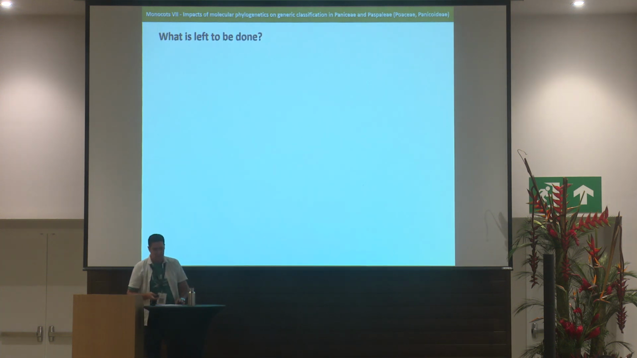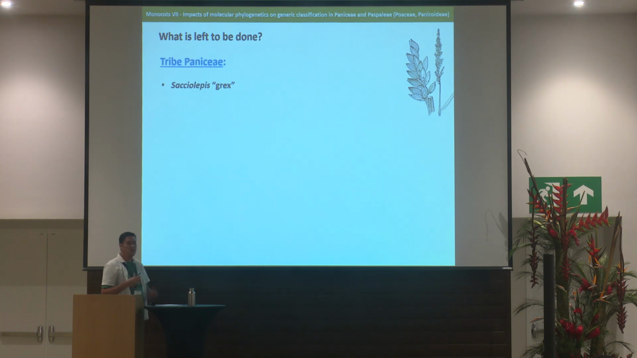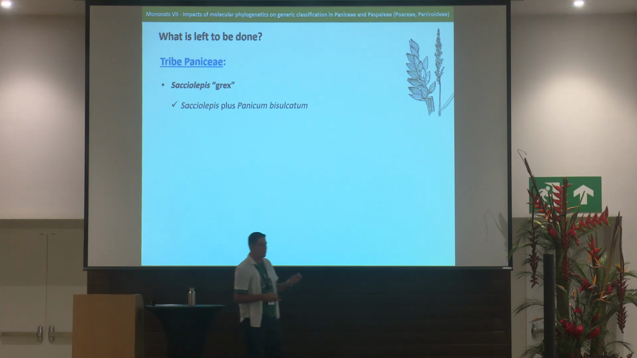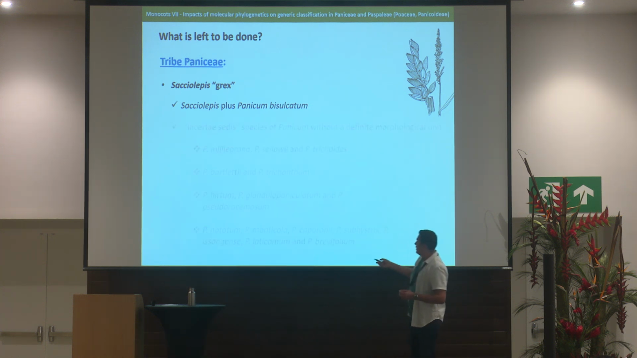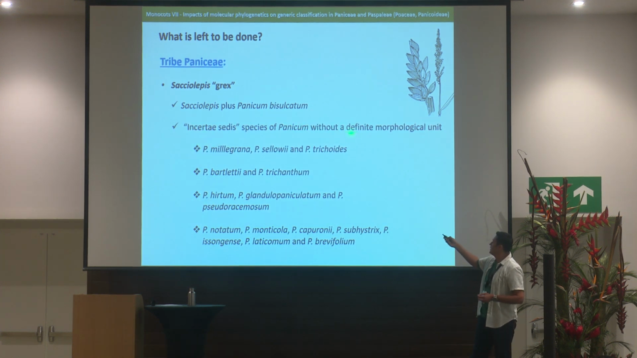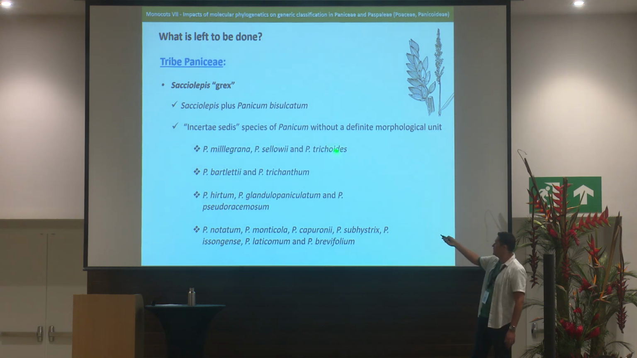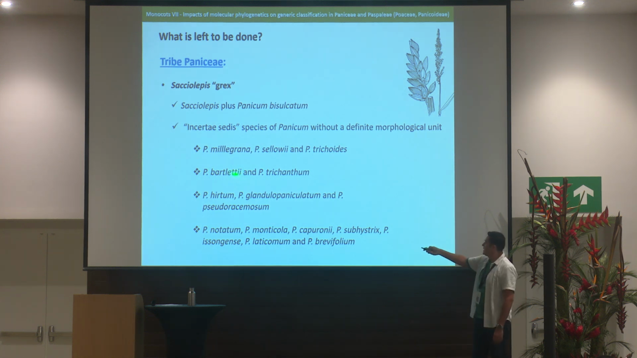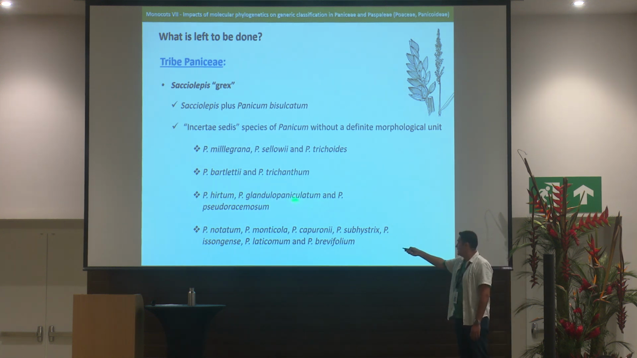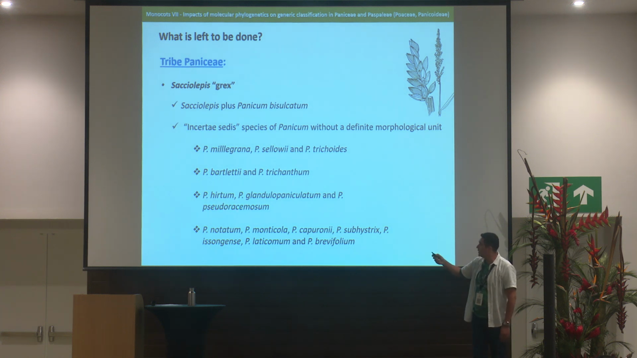And what is left to be done? So we still have some issues to solve. In Paniceae, we have some problems to solve. In the Saxioleps rex clade, it includes the problem with the species of Saxioleps plus Panicum bisulcarum. Also, some infrageneric groups of Panicum without a definite morphological unit. So groups of species, Panicum milligrana, Celovium, Tricoides, those are very common here, for example, in Brazil. Panicum barleti, Tricanthum, Irtum, Glandul paniculatum, Pseudoracemosum, and so on.